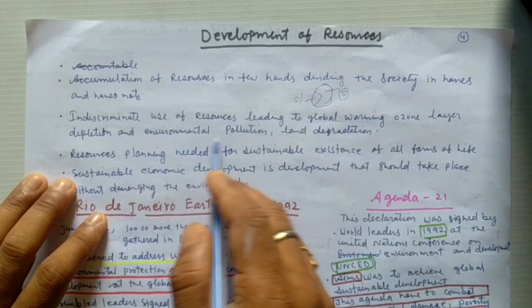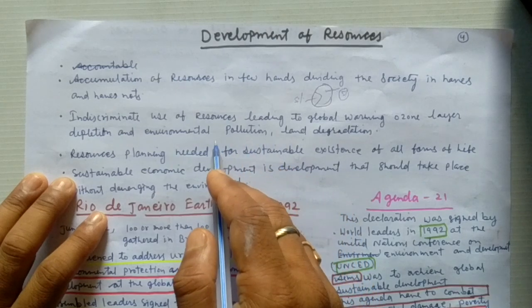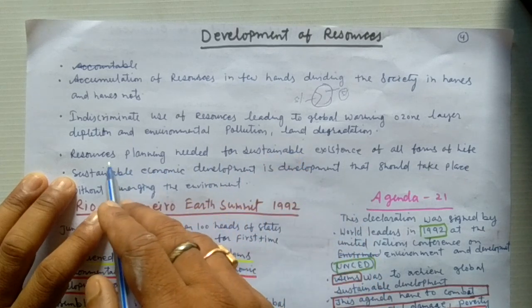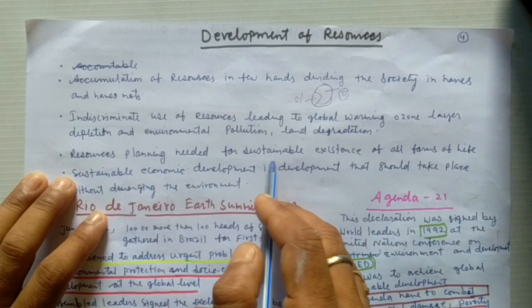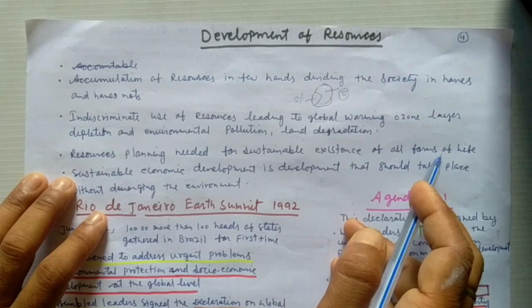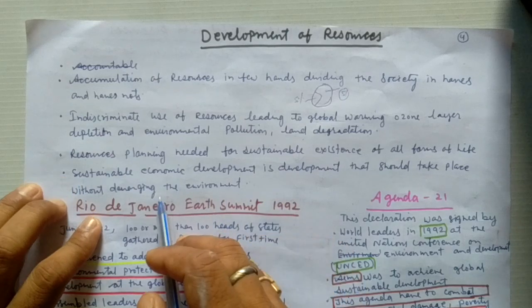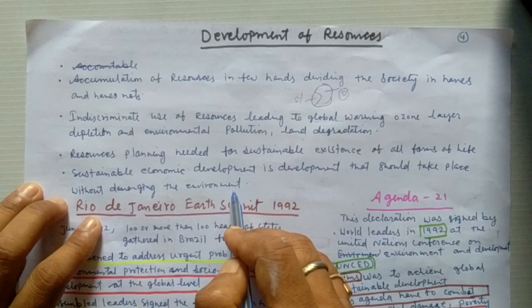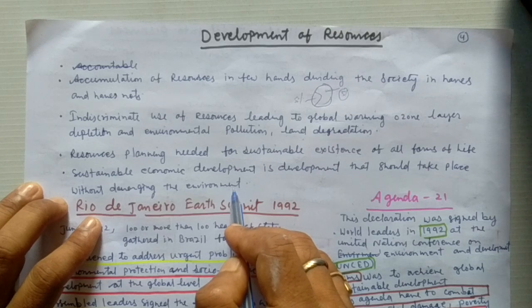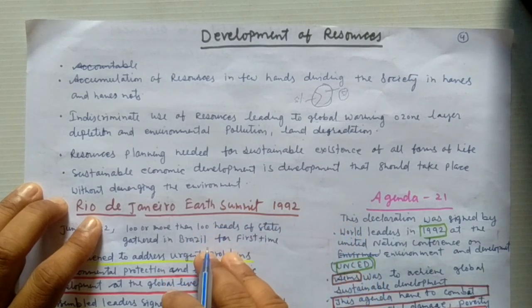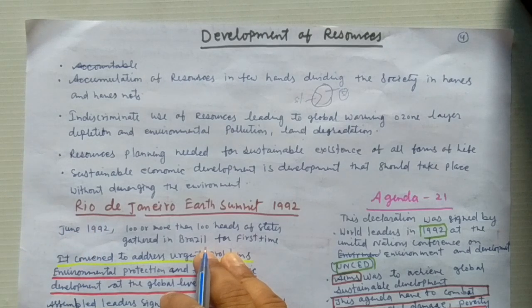Next, we have to discuss how to deal with this problem to maintain the health of the earth. So resource planning is needed for the sustainable existence of all forms of life. Sustainable economic development is development that should take place without damaging the environment. It means there is a need for hand-in-hand, shoulder-to-shoulder cooperation of all people to discuss all these problems in a very thoughtful way.